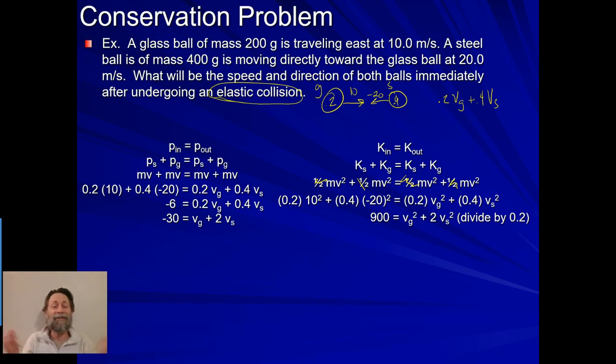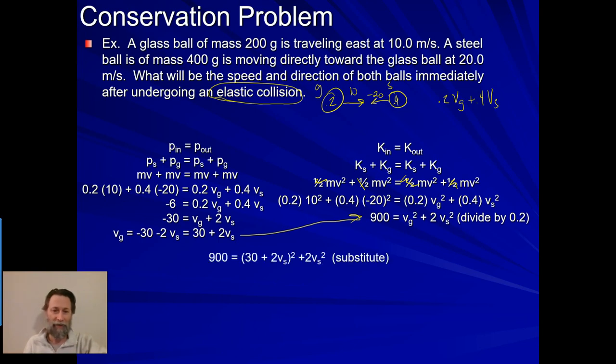And this is where it's so beautiful. So now, what if I solve this one over here? Probably because to me it's easier because I don't have the square root value. So I end up with 30 plus 2vs. Can't I plug that into this equation? And that's where that comes from. So 900, the 30 plus 2vs squared plus 2vs squared.